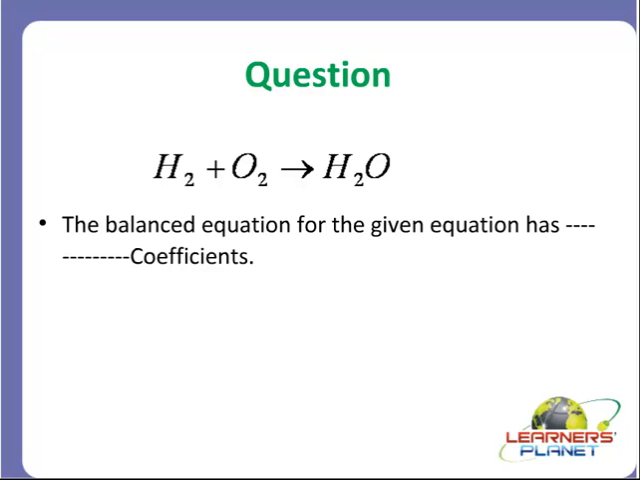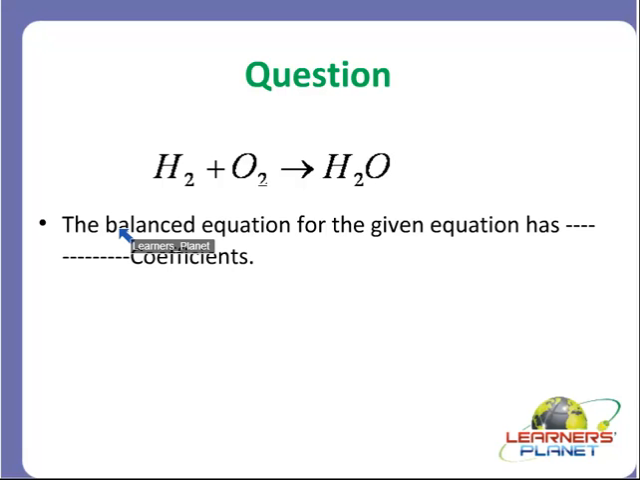Now what is this, students? This is an equation. H2 plus O2 gives H2O. Now what is the question? The balanced equation for the given equation has dash coefficients. Now students, what do you mean by coefficients? Coefficients are the numbers which are placed in front of the atom or the molecule. Okay? So how can we balance it?